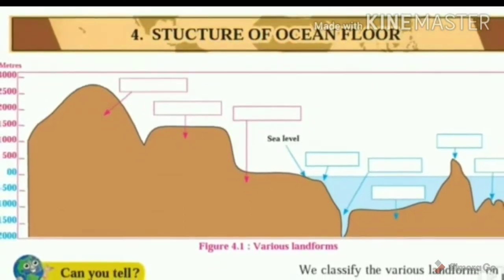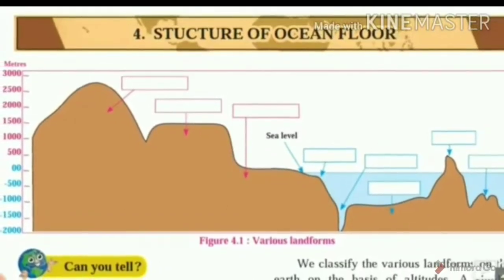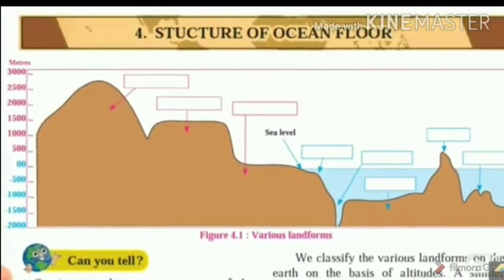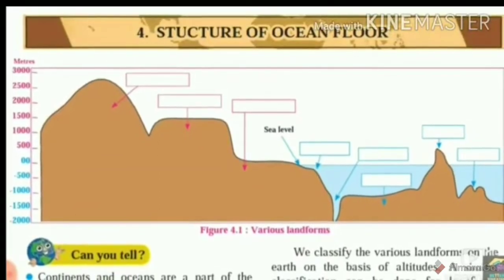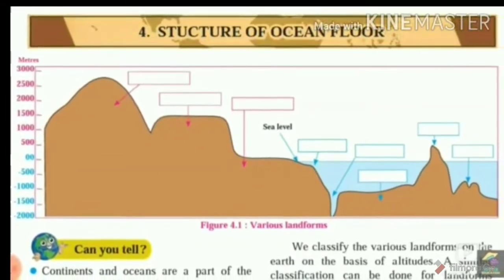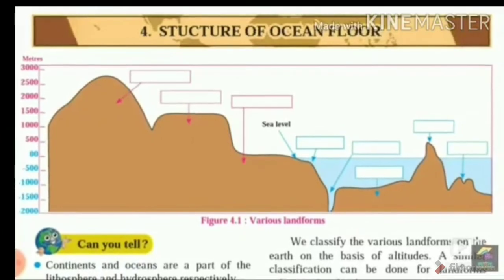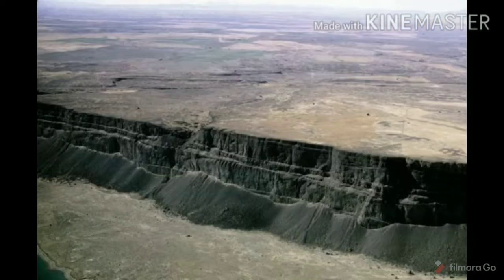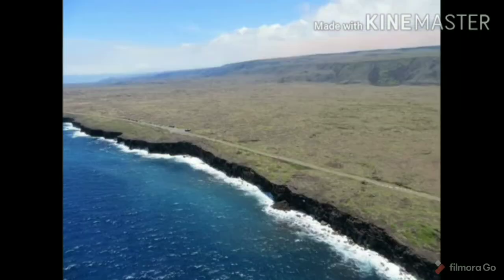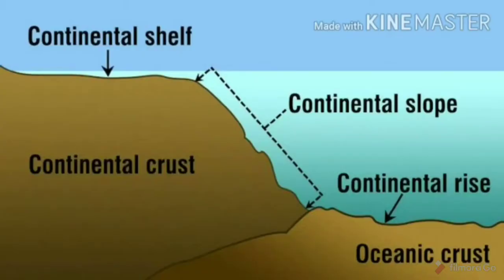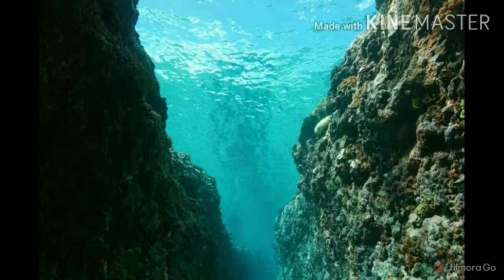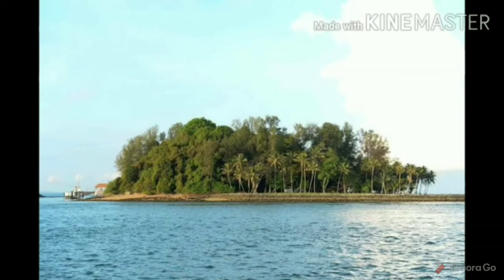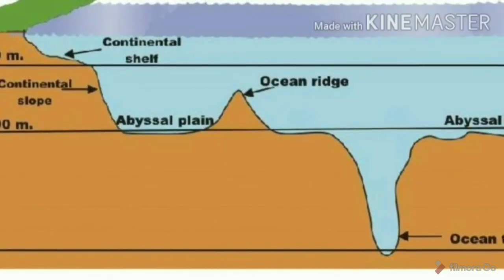Now children, you can see in figure 4.1 various landforms. So there are different types of landforms. First you can see that is mountain, then it is plateau, then coastal plains, then continental slope, marine trench, abyssal plain, marine island. Then you can see mid-oceanic submerged hills.